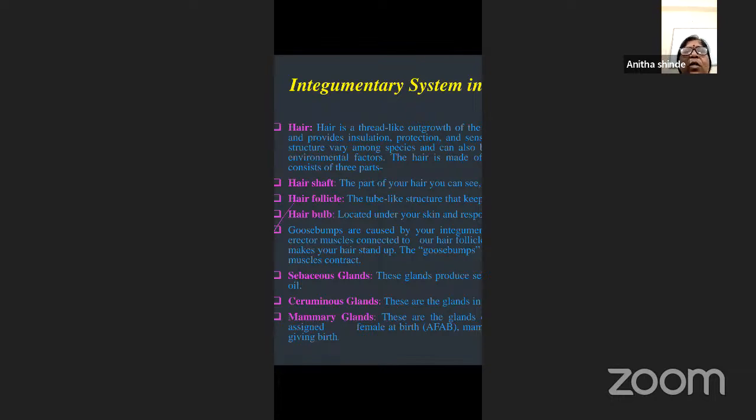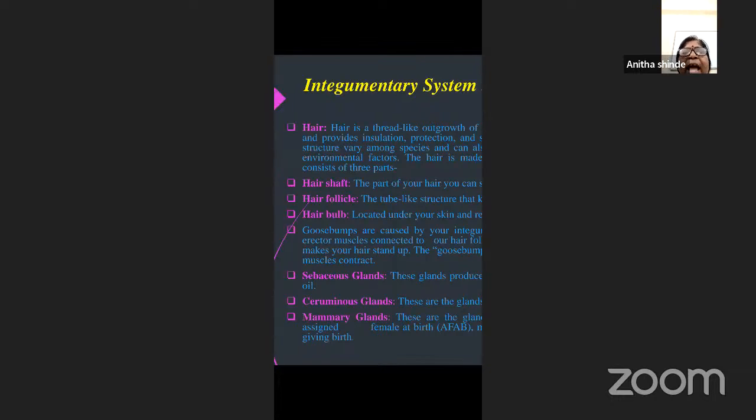So this is how hair not only provides insulation, but also protects the body, and it consists of 3 parts: the hair shaft, hair follicle, and the hair bulb.